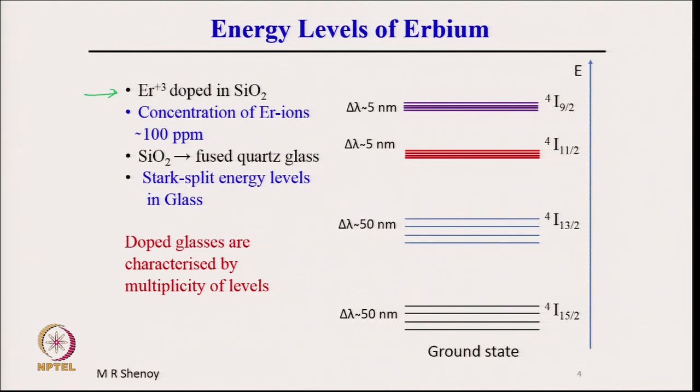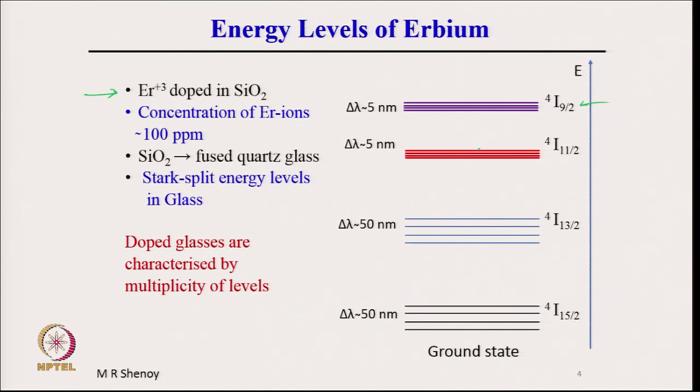So, as before you can see 4, which is 2S plus 1, the multiplicity of the levels, and I is the orbital angular momentum, and 9/2 in this here represents the J value. So, the J values are shown here. This is increasing energy, and 4I 15/2 is the ground state of erbium.